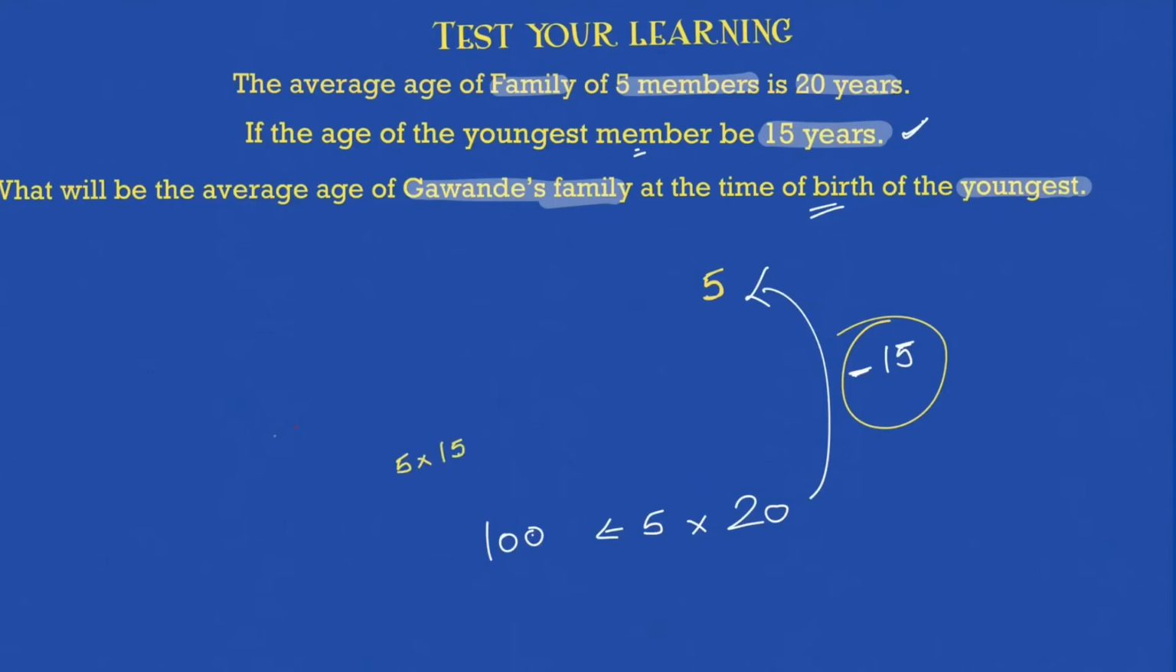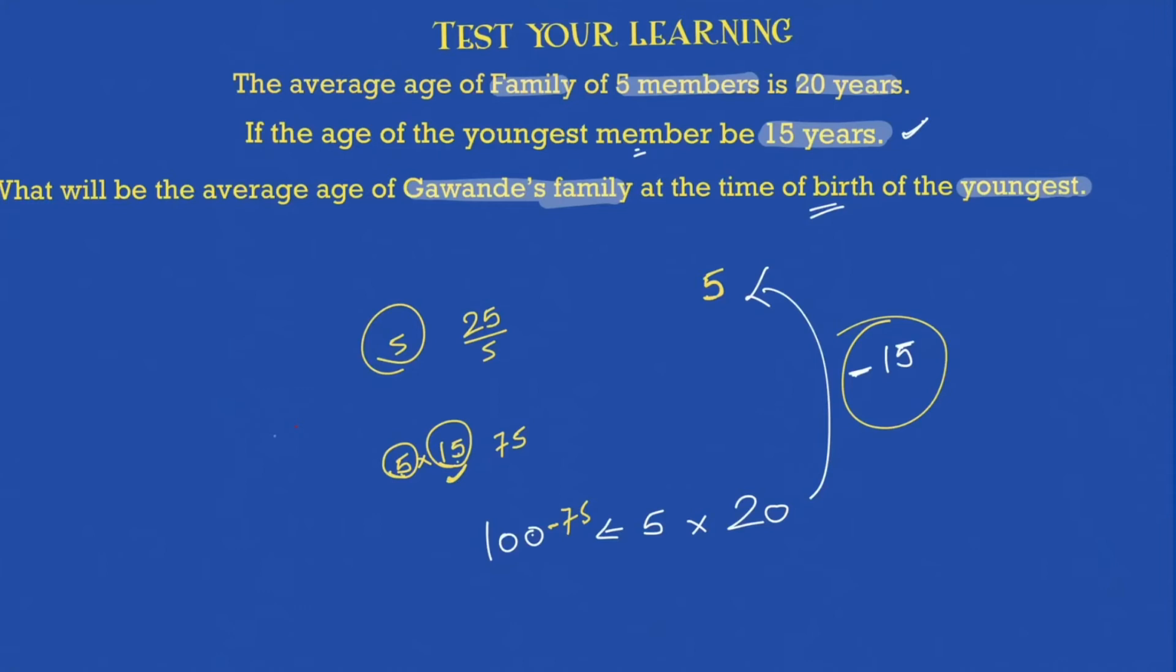15 years, per member would have added 5. 15 into 5, 75 is what they would have added, right? 5 members and 15 years. So what will you say now? 15 into 5, because each of these members is adding 15 years. So 15 into 5, 75 is what they have added. If I subtract 75 from 100, the answer comes out to be 25. Okay, or 25 is the sum of age of all the 5 members, divided by 5, that will be equal to 5. That's how you reach that.